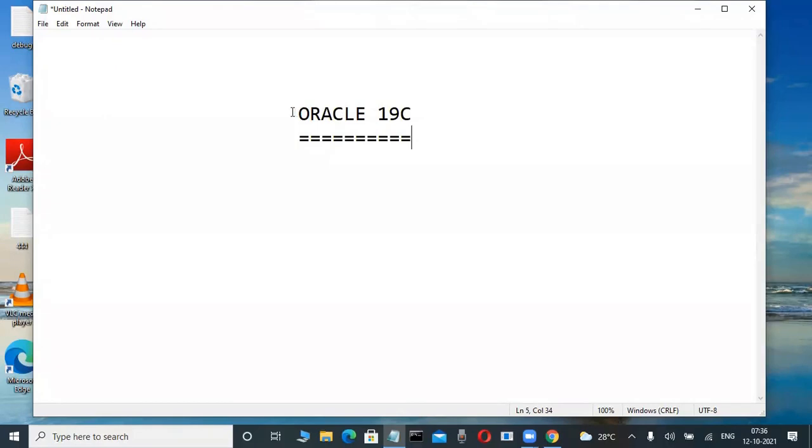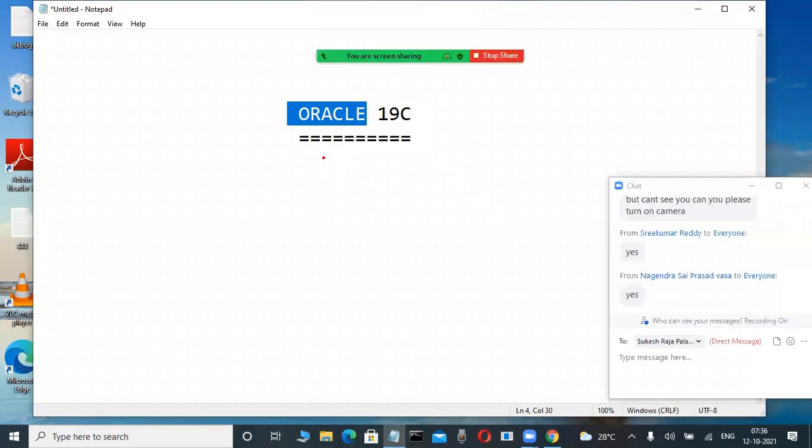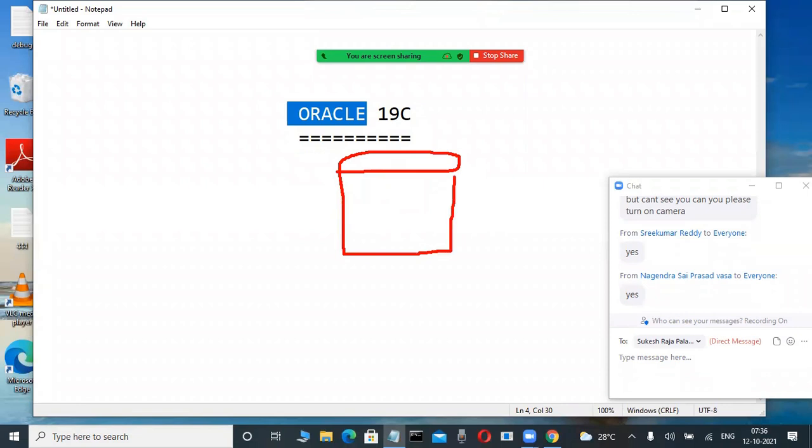First, before we start, what I told you in the previous classes, does anybody have an idea? Oracle is a database software from Oracle Corporation. But what type of database software is this? Relational database software. Relational database software means data is always stored in the format of tables.